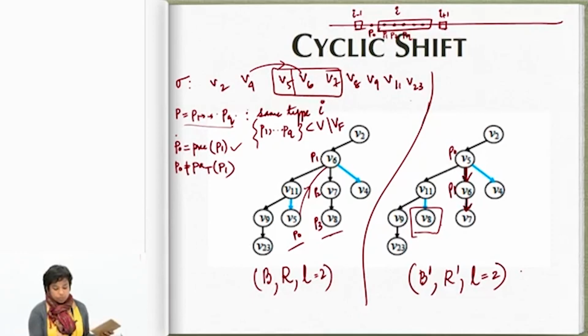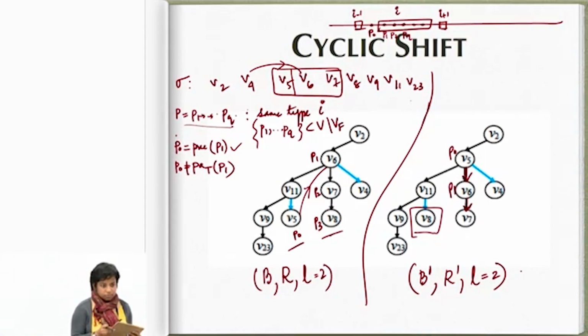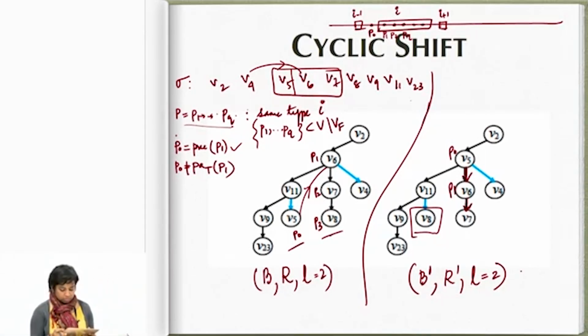Remember, these are of the same type, right? So what is the relationship between V6 and V11, and V11 and V5?